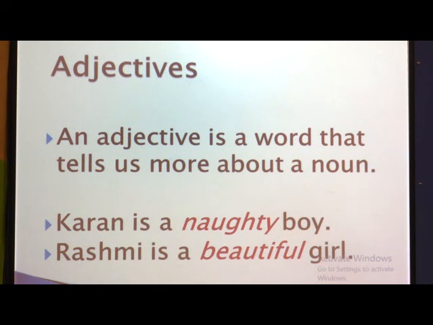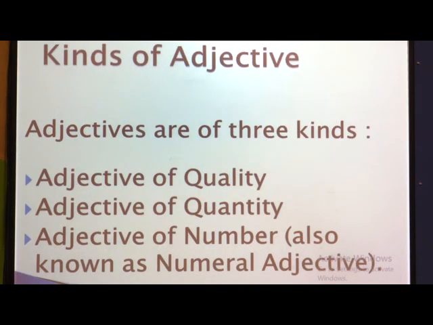An adjective is a word that tells us more about a noun. Karan is a naughty boy, Rashmi is a beautiful girl. Here I will not repeat the answer because in the previous episode we already talked about the definition and examples of adjectives. So you got the answers? Very good. Naughty and beautiful, these two words are adjectives which give more information about Karan and Rashmi, a boy and girl, how they are. Very good. So kinds of adjectives we are going to see in detail.